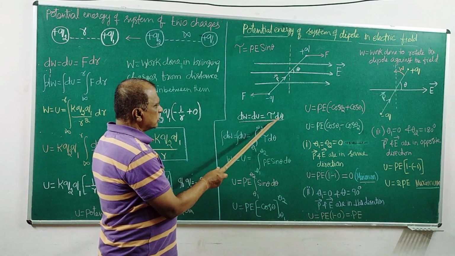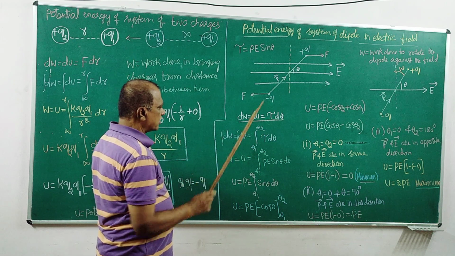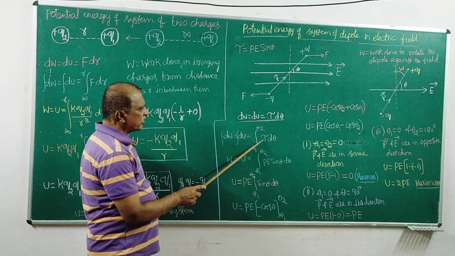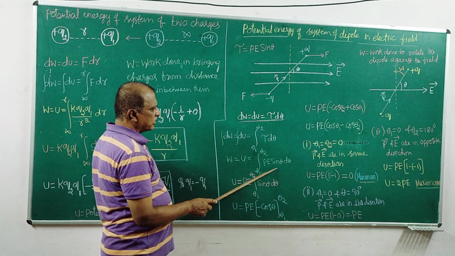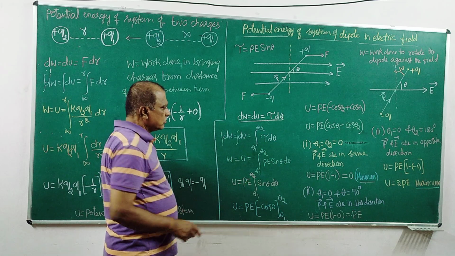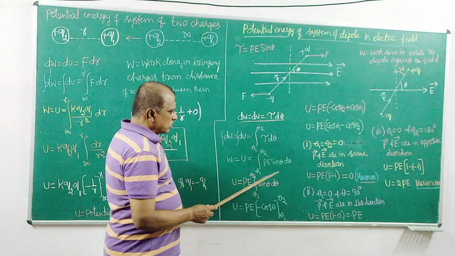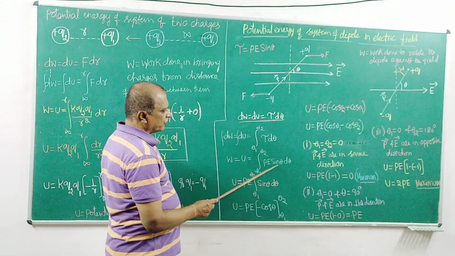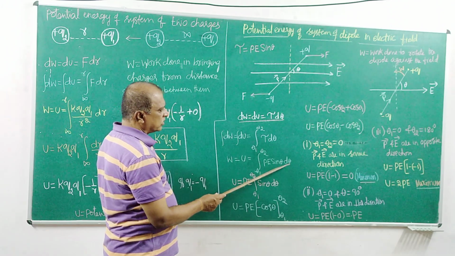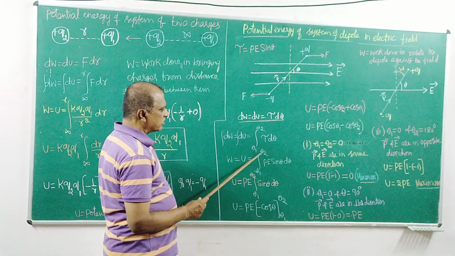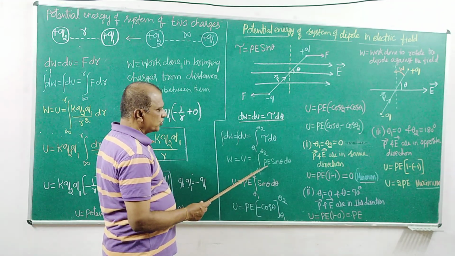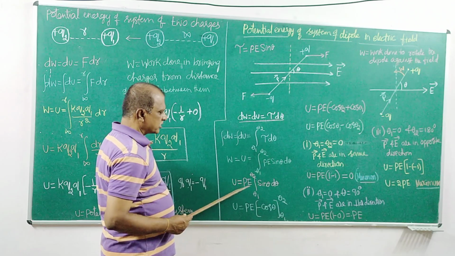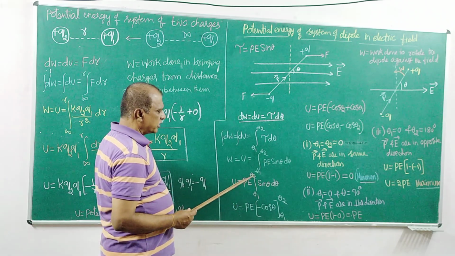So, torque into d theta. Let us substitute torque equal to PE sin theta, into d theta. Now this is a function of theta, so we integrate sin theta d theta, and P and E are constants, so we take them out of the integral, from theta 1 to theta 2.